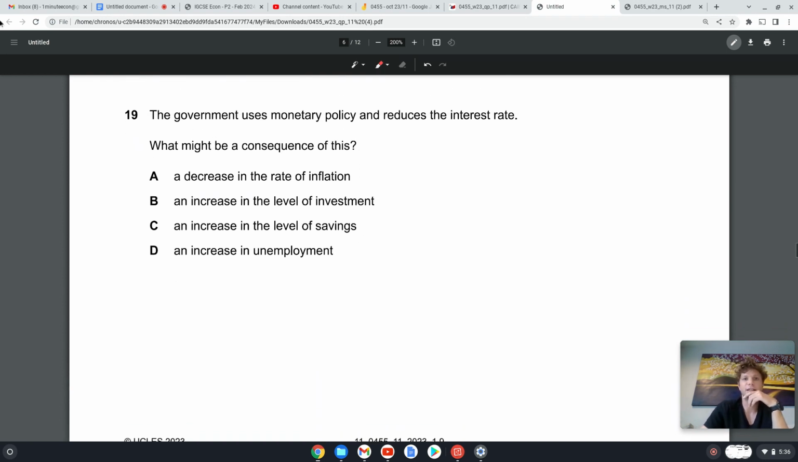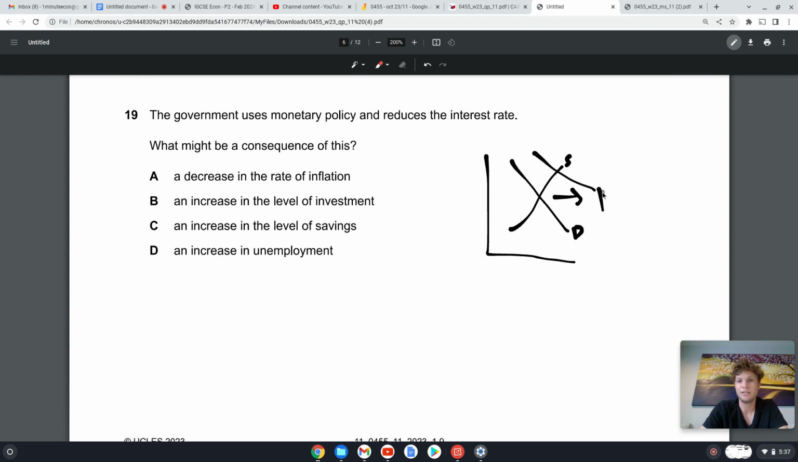19. The government uses monetary policy and reduces interest rates. Okay, so we reduce interest rates, it means people are going to save less, borrow more, spend more, right? So demand will increase and we should have some inflation. What might be a consequence of this? A, decrease in the rate of inflation? Nope, because this is expansionary monetary policy, where we lower the interest rate so that people borrow more and spend more, and that's going to increase the quantity demanded. It's also going to come with an increase in price, which is inflation, right? But this increase in quantity is economic growth.